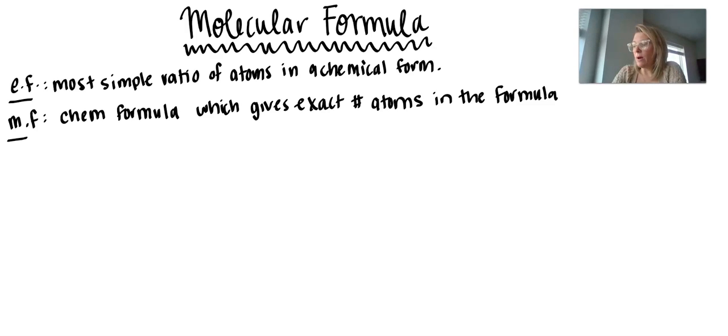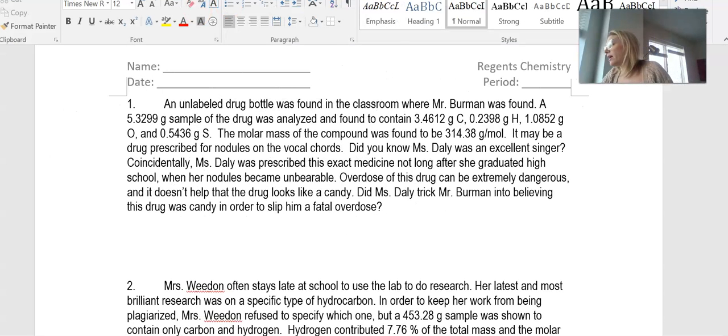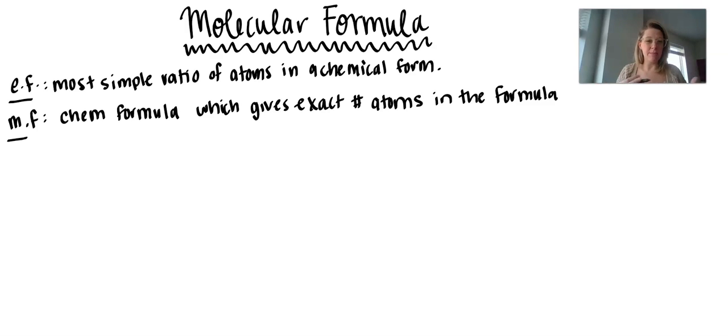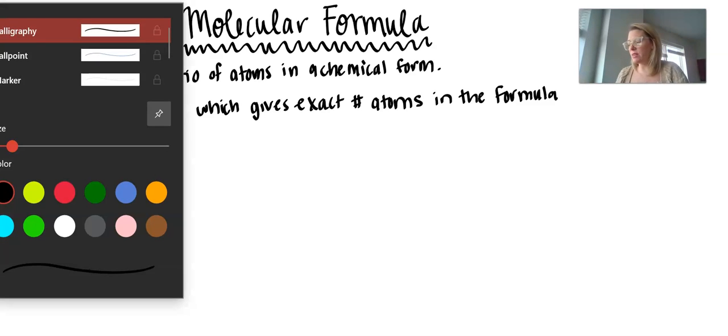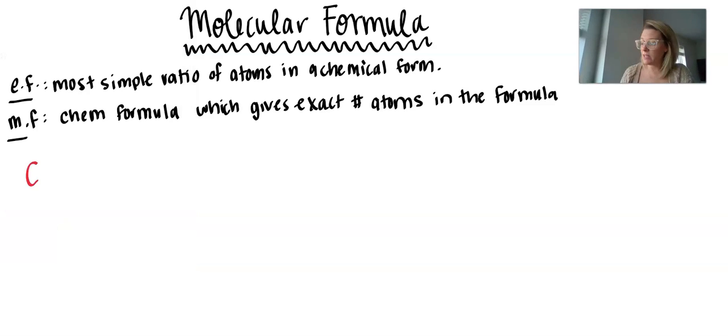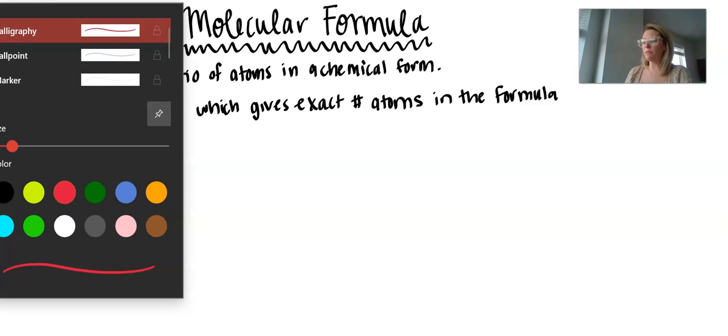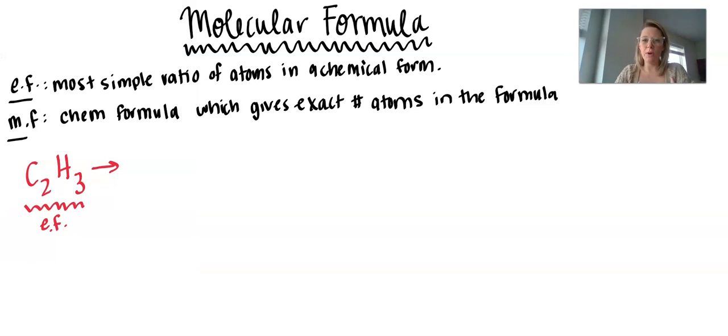And so we did this a little bit in class, but if we're given, let's say, an empirical formula, and I want you to determine the molecular formula from that empirical formula, then you could probably give me some examples. So let's say that I was given the empirical formula of C2H3. What are some possible molecular formulas based on this empirical formula? Now, again, remember that the empirical formula is the lowest ratio of atoms. So if we're looking for molecular formulas, they can be any multiple of this value.